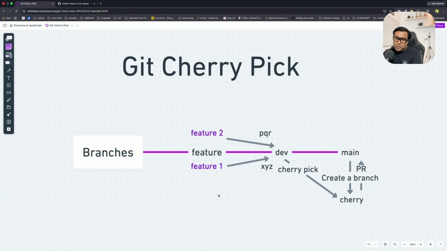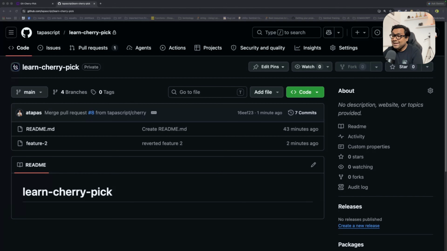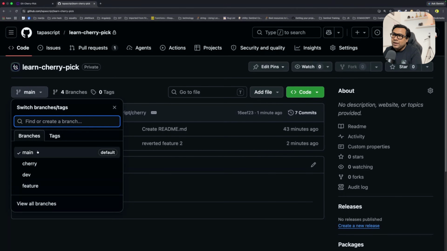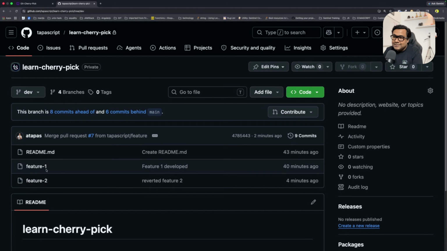Wherever we have a situation that we cannot merge all the changes from a branch to another branch, we have to take only one commit from one branch to another branch. You will be using something called cherry pick. So now with all this, let's do a review of things. If I come to main branch, I'm seeing just the feature 2 because that's what my PM wanted. He didn't want feature 1, so we cherry picked just the feature 2. If I go to the dev branch, I see both feature 1 and feature 2. Had I merged dev branch to the main branch, both feature 1 and feature 2 would have come.